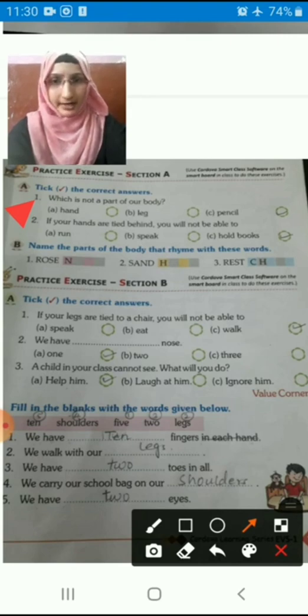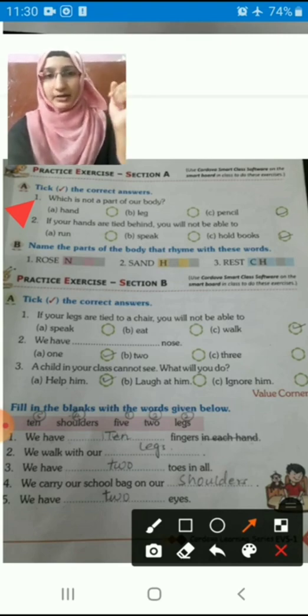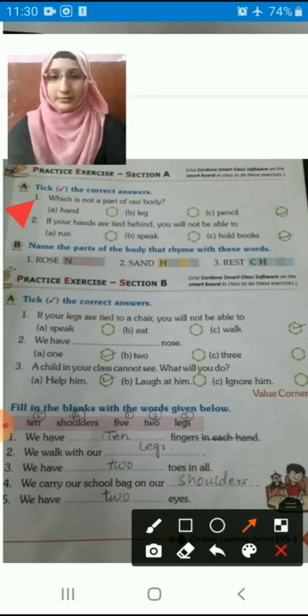Children, is it our body part? Yes, hand is our body part, right? Now, second option is leg. Is leg our body part? Yes, leg is our body part.